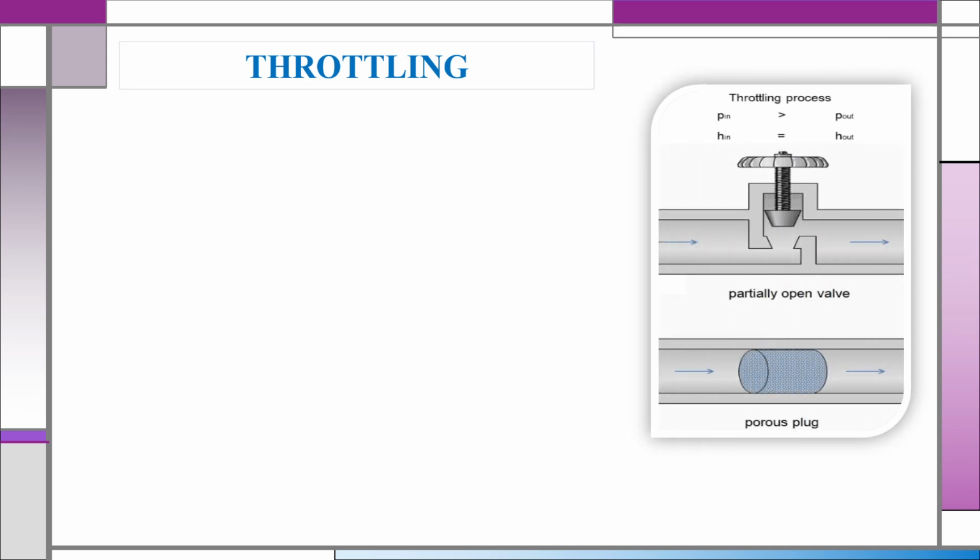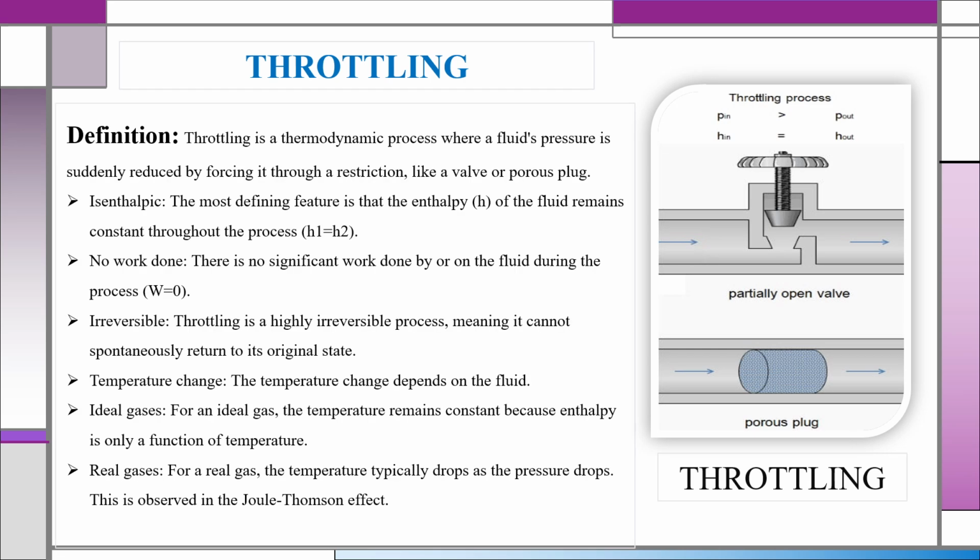Now I am moving to the last concept of my explanation, that is throttling. This is the diagram of the throttling. It is one interesting concept. A throttling process is a steady flow process with no heat transfer and no work transfer. It usually occurs when a fluid passes through a valve or a porous plug, as we can see in the diagram, resulting in a drop in pressure.